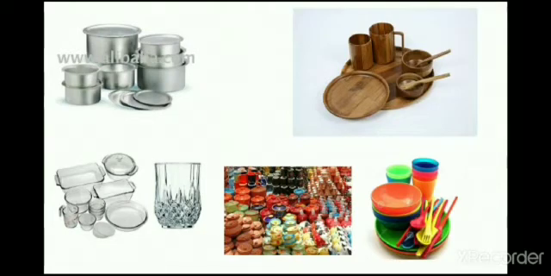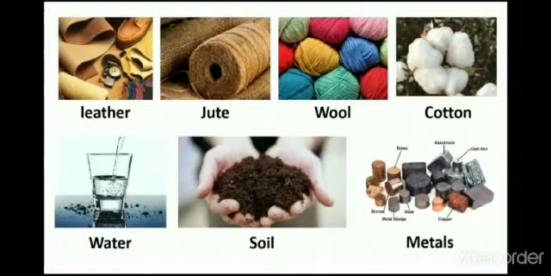Can you tell, students, what is the difference between these two groups of natural substances? That is leather, jute, wool, cotton, and water, soil, metals.